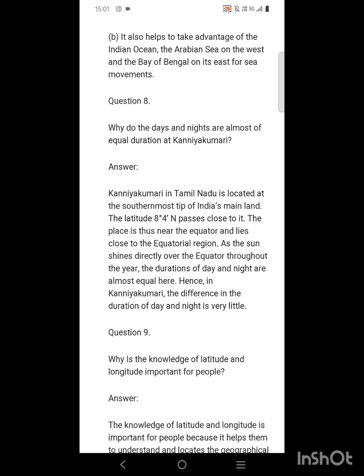Kanyakumari in Tamil Nadu is located at the southernmost tip of India's mainland. The latitude 8 degree 4 minute north passes close to it. So, nearly through Kanyakumari the latitude 8 degree 4 minute north passes, and the place is thus near the equator and lies close to the equatorial region.